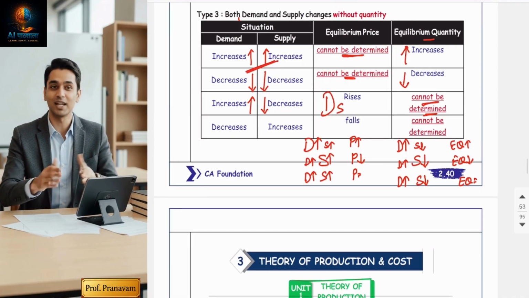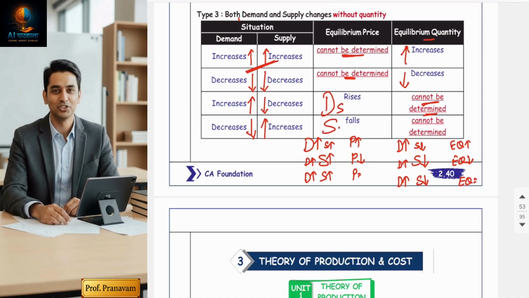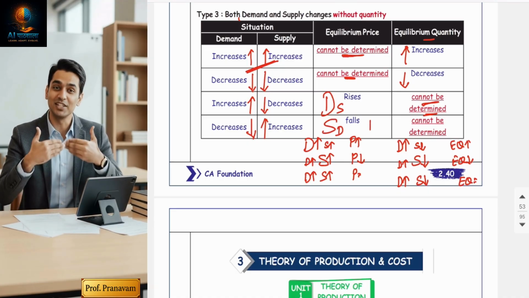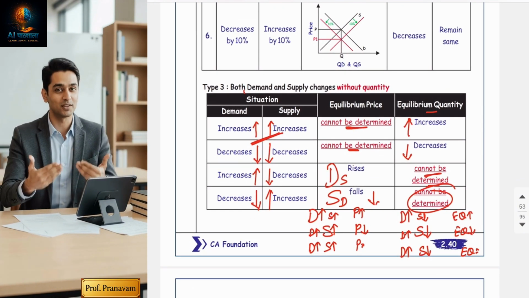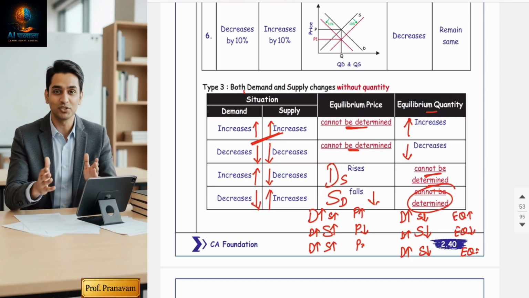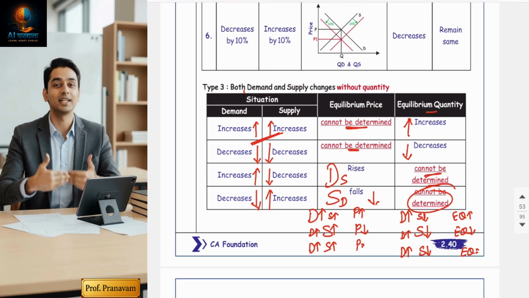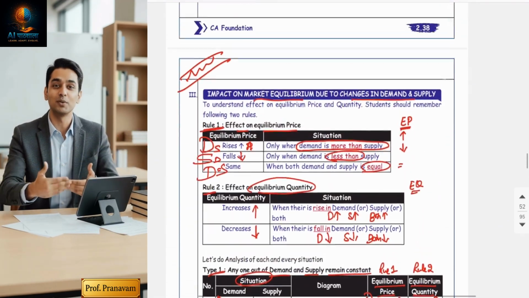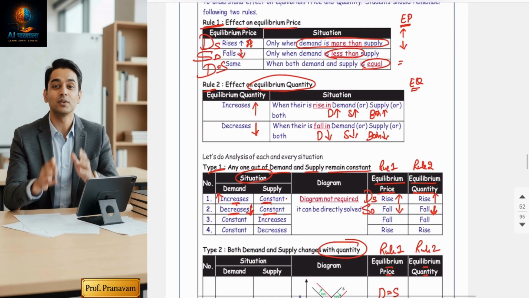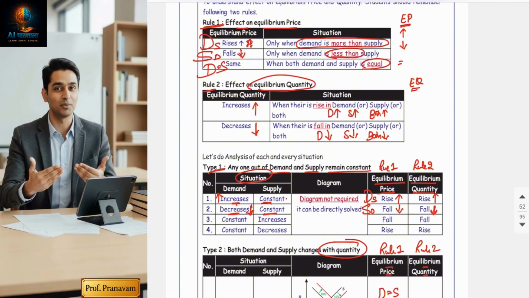Now, in the fourth situation, demand is decreasing, supply is increasing. Price can be determined because demand is decreasing, supply is increasing, so automatically supply is more than demand. Price will fall, but quantity cannot be determined. So these are the three types on which you have to judge when the equilibrium price increases or decreases, or when the equilibrium quantity will fall or rise. So with this, I have completed the impact on price and quantity in these situations, right?